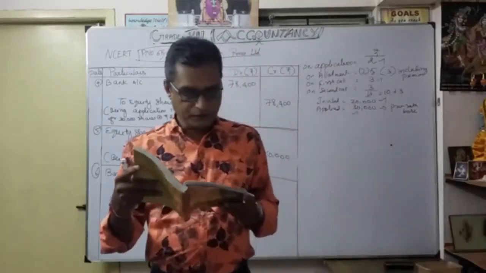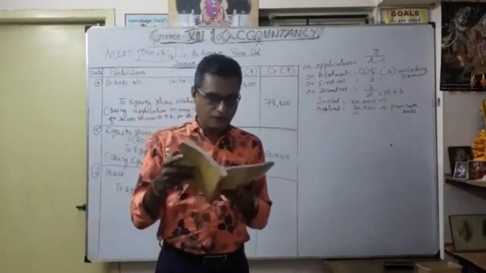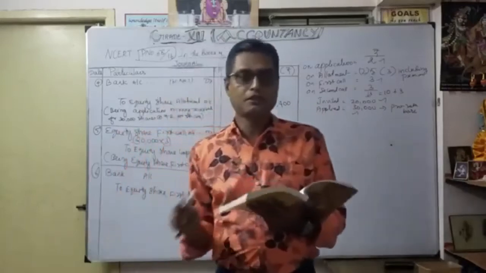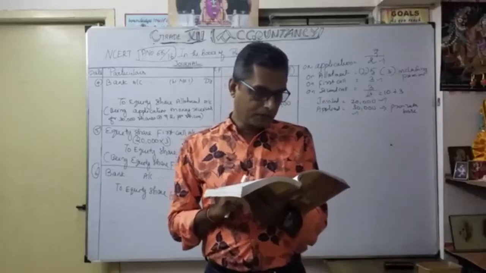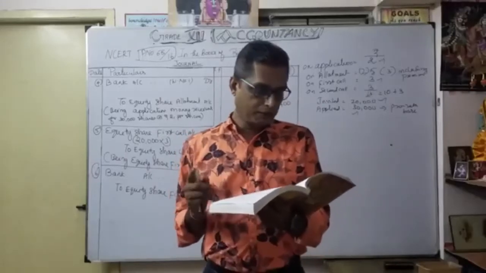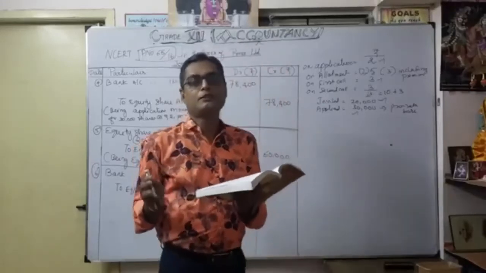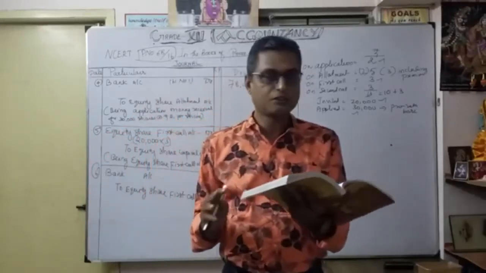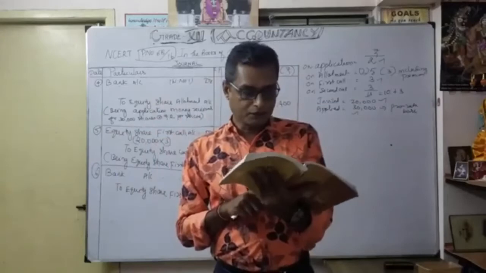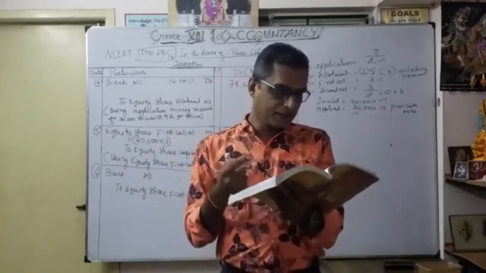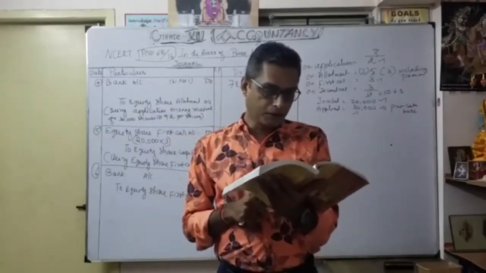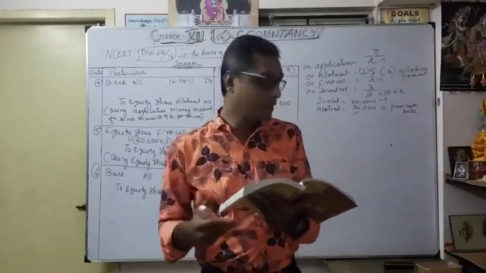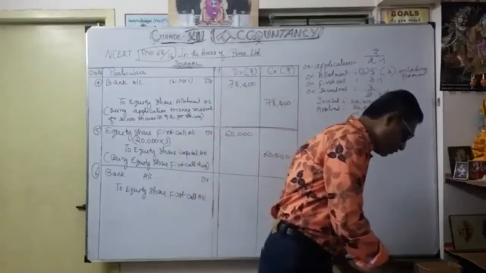Mr. Mohit, to whom 400 shares were allotted, failed to pay the allotment money and the first call, and his shares were forfeited after the first call. Then Mr. Jolie, to whom 600 shares were allotted, failed to pay the two calls. So Jolie also, 600 shares, failed to pay the first call. So now how are we going to calculate?